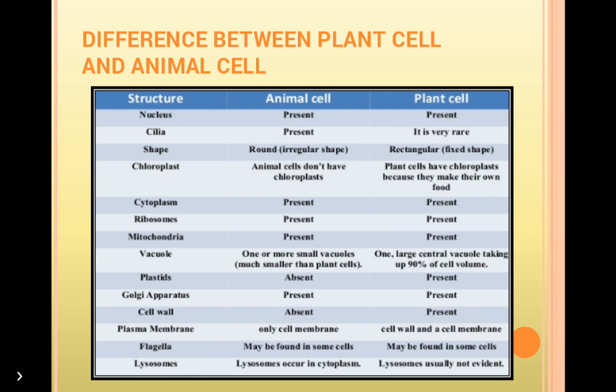In plant cell, one large central vacuole takes up 90% of the cell volume. Plastids are absent in animal cell but present in plant cell. Golgi apparatus is present both in plant as well as in animal cell. Cell wall: it is absent in animal cell but present in plant cell. Plasma membrane: in animal cell only a cell membrane, but in plant cell a cell wall and a cell membrane. Flagella may be found in some animal cells and may be found in some plant cells.